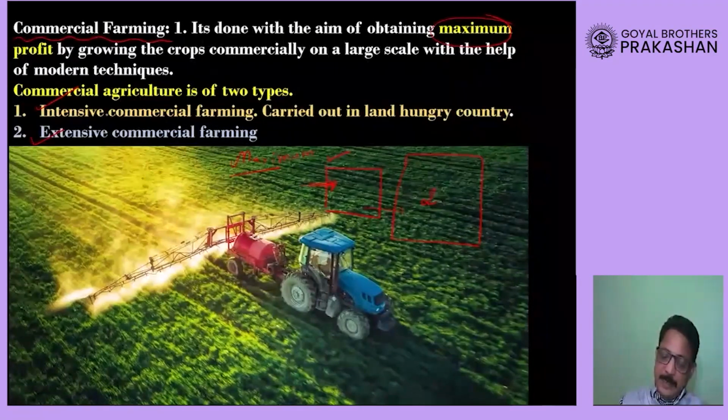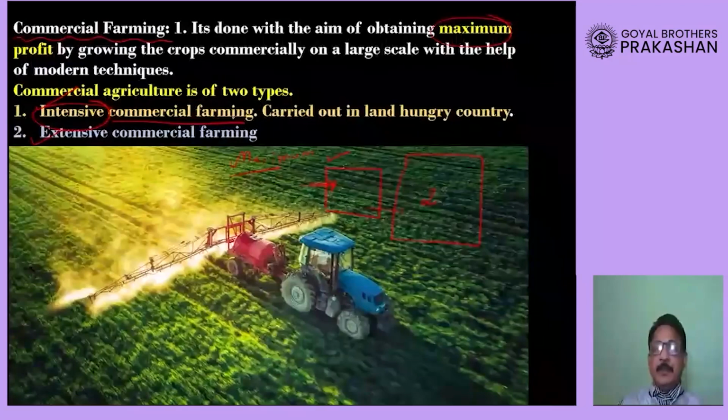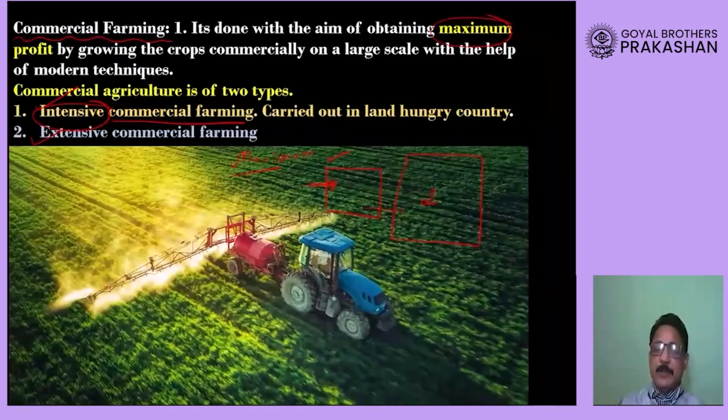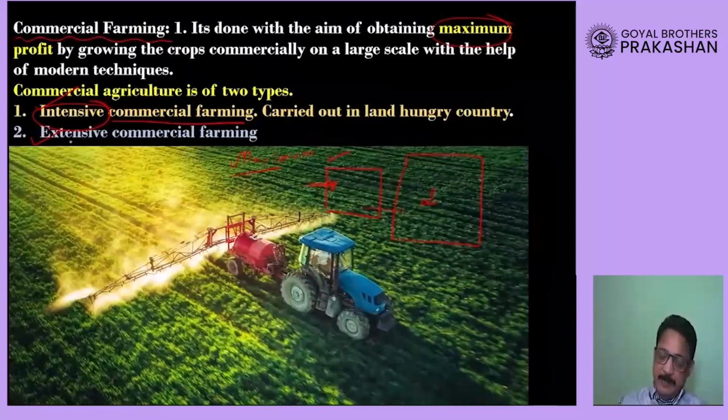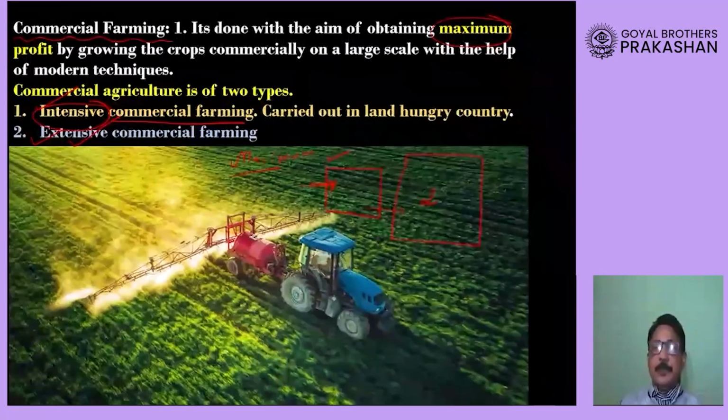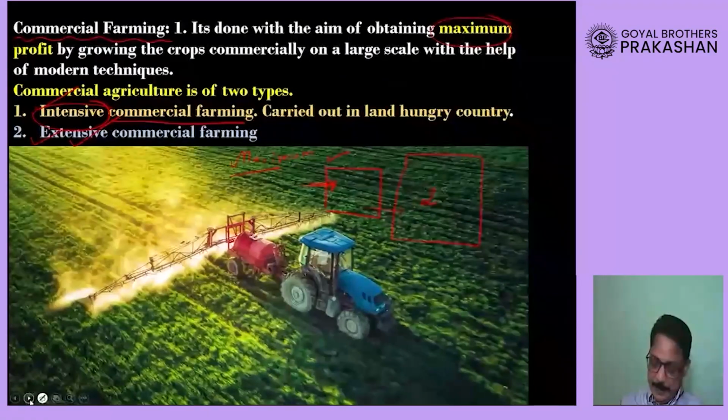We call it intensive commercial farming, whereas extensive commercial farming is done on huge pieces of land, very big farms. We call it extensive commercial agriculture or farming.